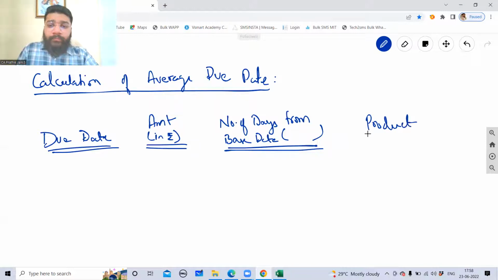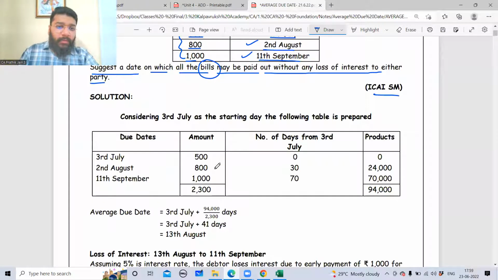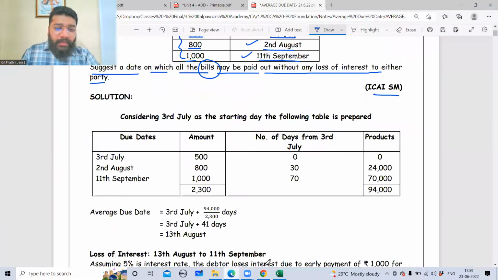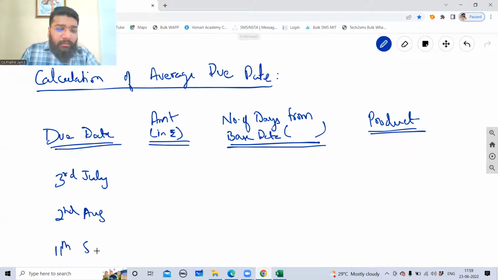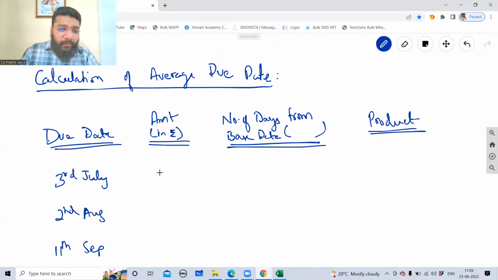Product. Now, please note down the due dates, guys. The first date is 3rd July, 2nd August, 11th September. The amounts are 500, 800 and 1000 rupees.